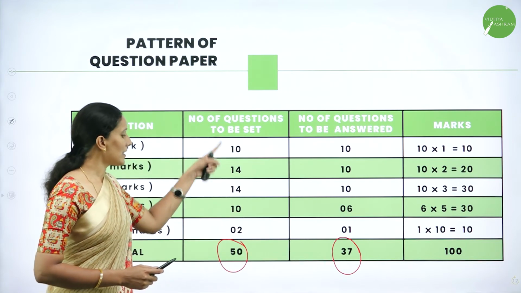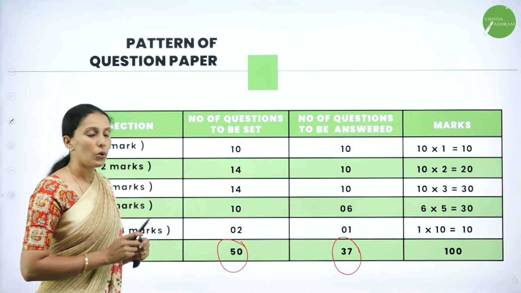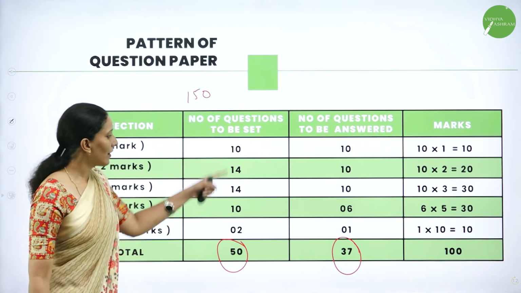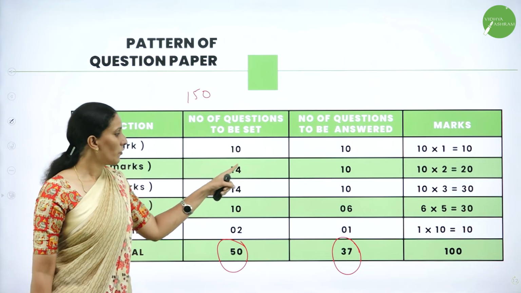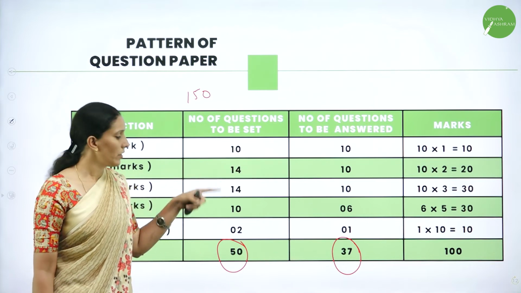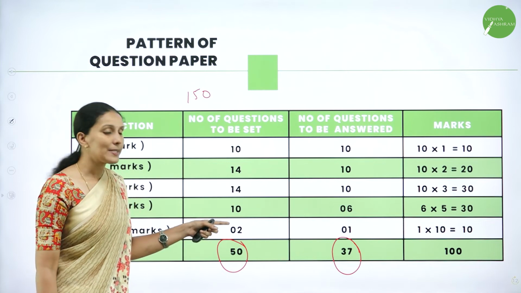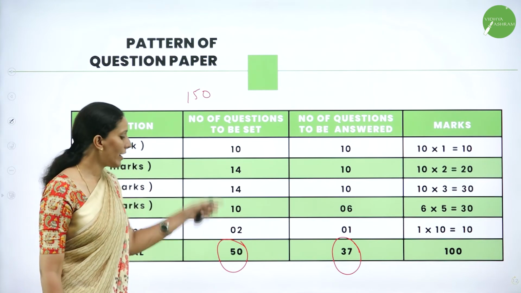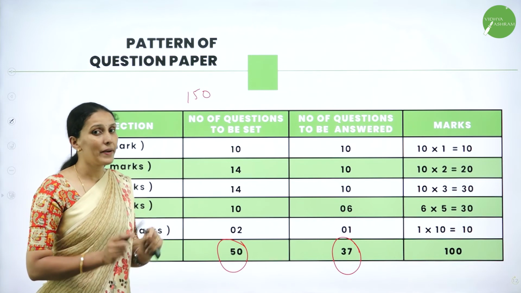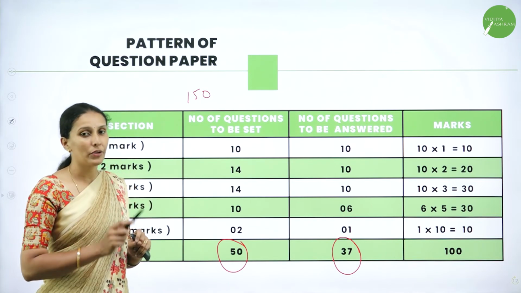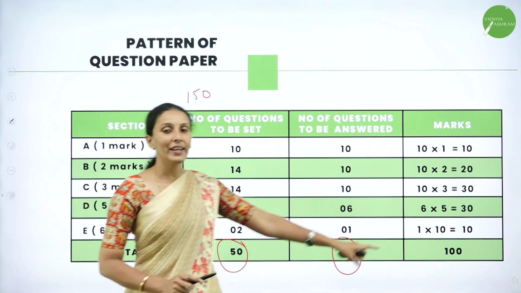The total questions will be set for 150 marks. When you calculate: 10 marks, 14 into 2 is 28, again 28, then 10 into 5 is 50, plus 10 into 2 is 20. When you add it, the question paper is set for 150 marks, but the maximum marks you have to attend and gain is only 100.